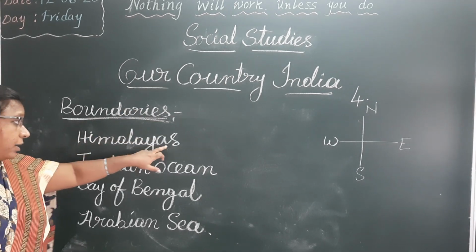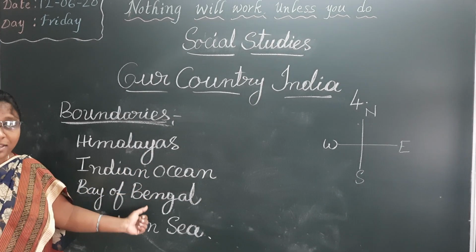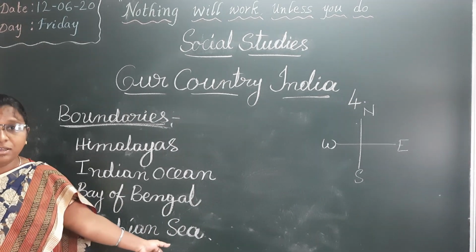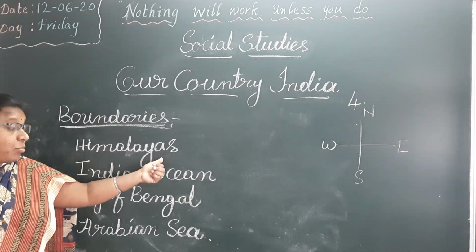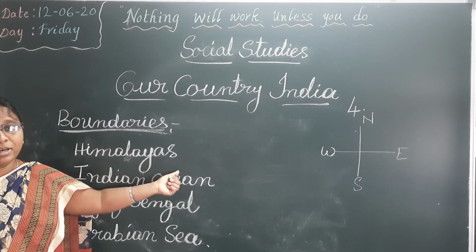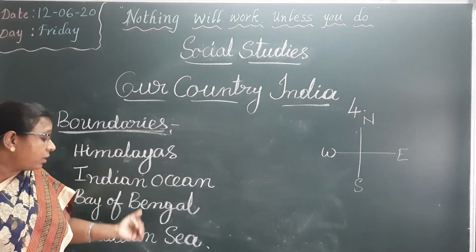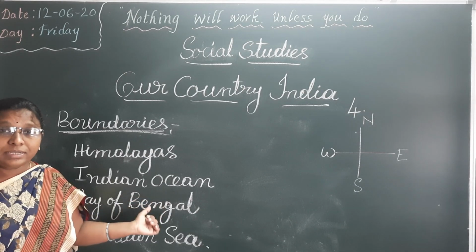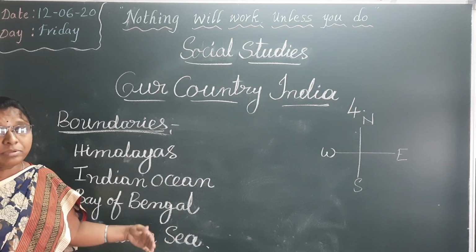On the north side, Himalayas. On the south side, Indian Ocean. On the east side, Bay of Bengal. On the west side, Arabian Sea. Where are the Himalaya mountains located in our country? On the north side of India, we can see Himalaya mountains. On the south side, Indian Ocean. On the east side, Bay of Bengal. On the west side, Arabian Sea.